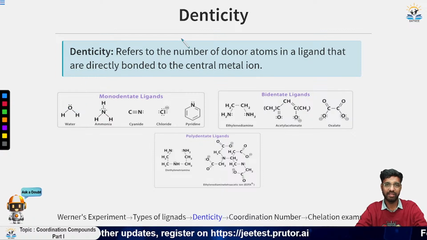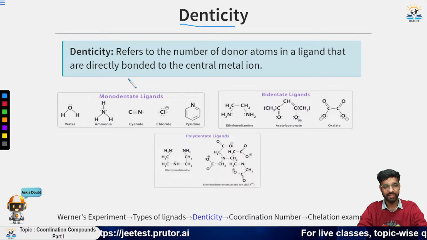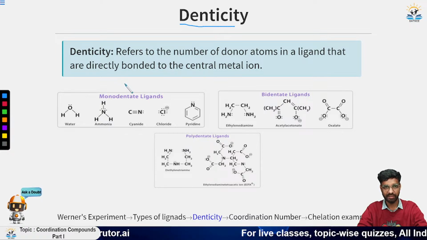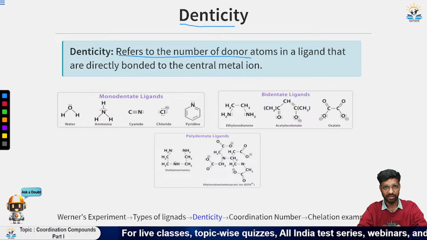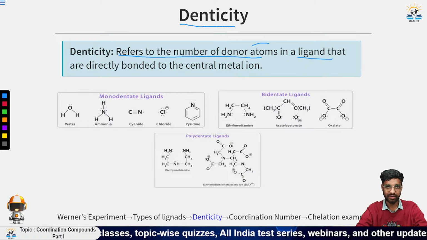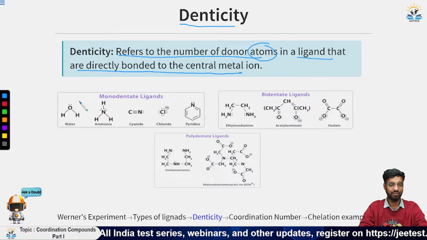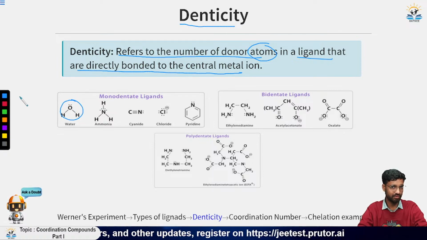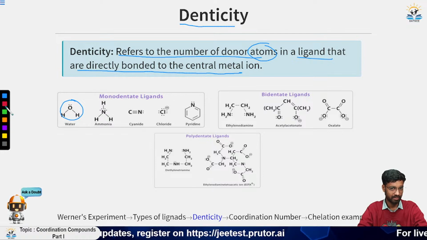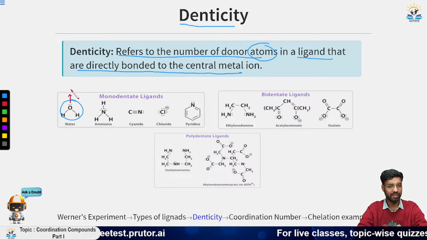Now let us move to the next thing, called denticity. Denticity is basically about how many donor sites a ligand has. It refers to the number of donor atoms in a ligand that are directly bonded to the central metal ion. If you look here, we have H2O. This H2O has oxygen which has a lone pair, and it can donate this lone pair. So it has one site of donation.